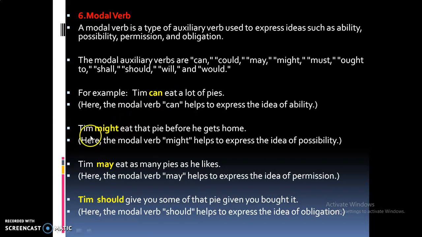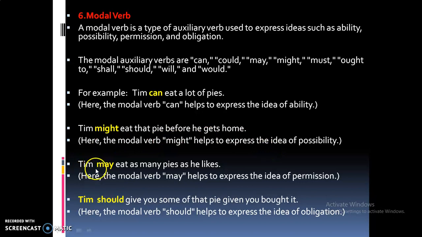And see the next example. Tim might eat that pie before he gets home. So this word might expresses the idea of possibility. He might. Okay, not sure. So he might eat. So it expresses the idea of possibility.